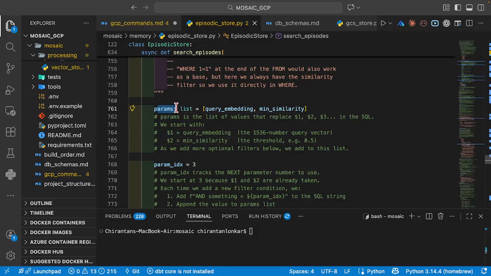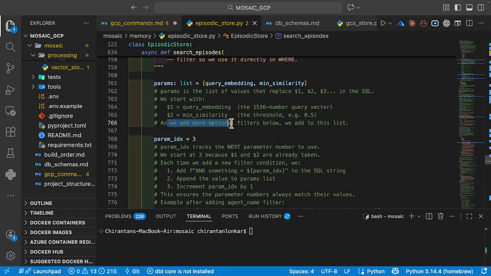Now, parameters is what? It's a list of values that is going to replace $1, $2, $3 in the SQL. If you can recall, while defining, we defined $1, $2 and $3 as placeholders, right? So this particular parameters list is going to populate them. At the first placeholder you have the query embedding, at the second placeholder you have the minimum similarity.